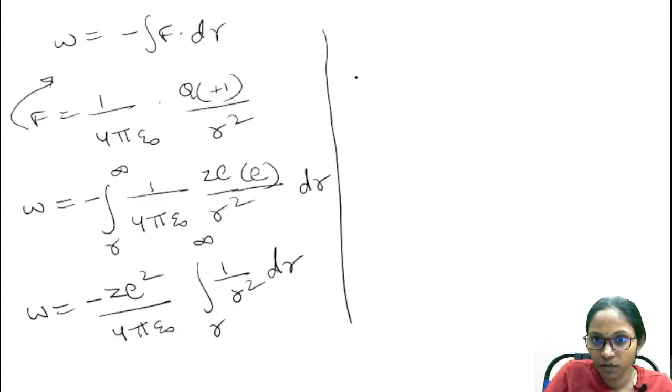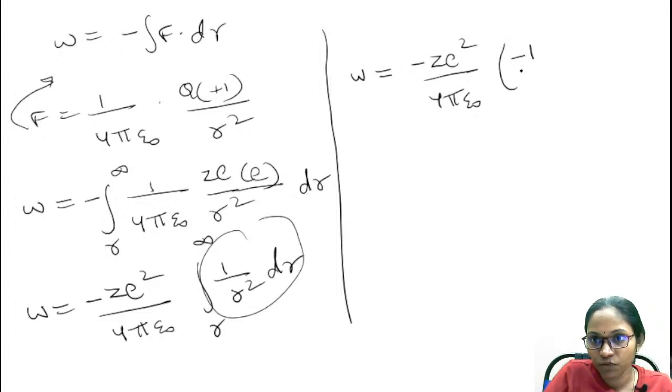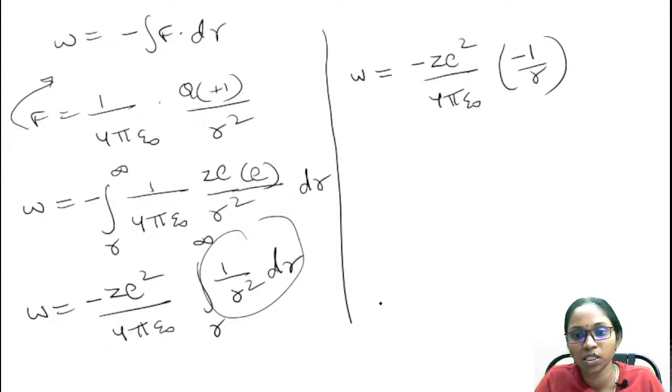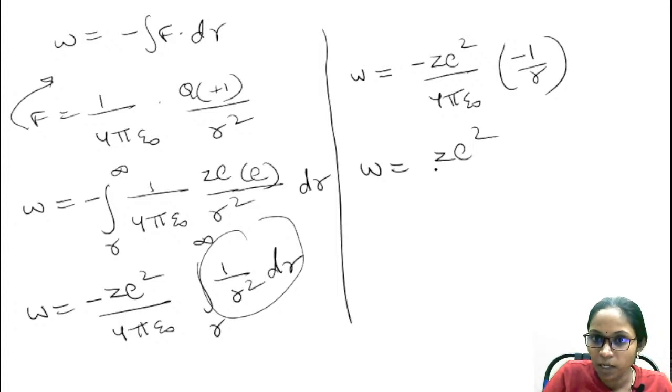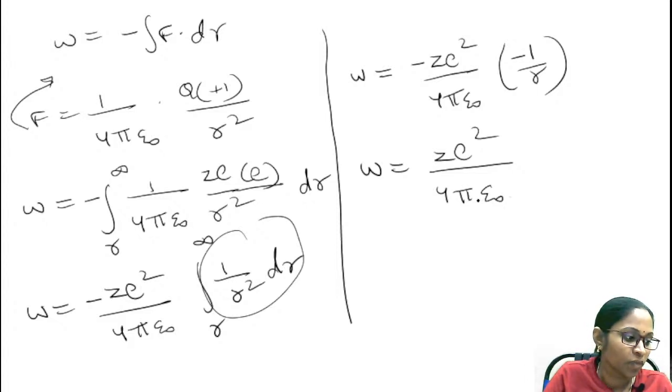Okay, therefore work done will be equal to minus Z e squared by 4 pi epsilon naught. If you integrate this equation, you will have minus 1 by r. Just take the limits and substitute in this equation. It's your work. You just substitute this and find out this value. Therefore the work done is equal to minus into minus plus Z e squared by 4 pi epsilon naught.